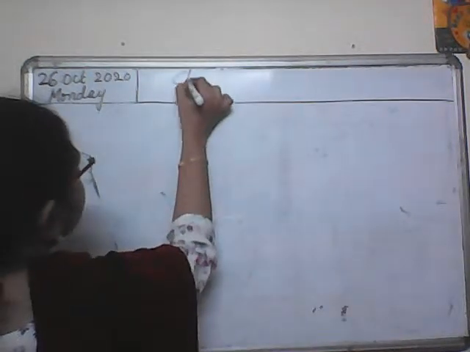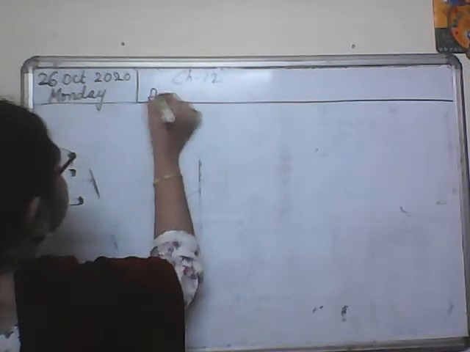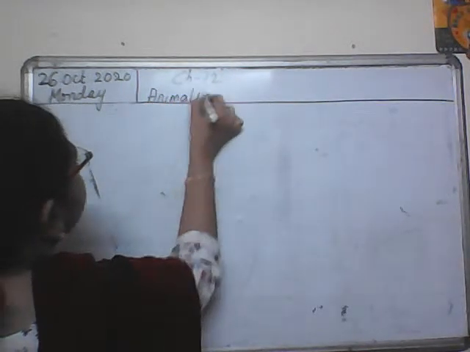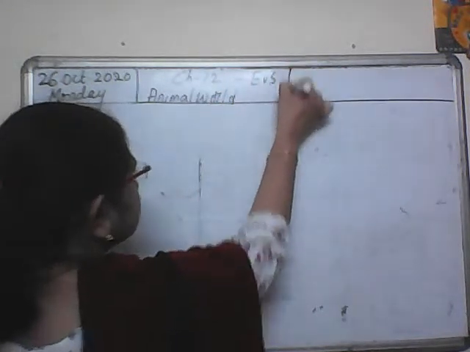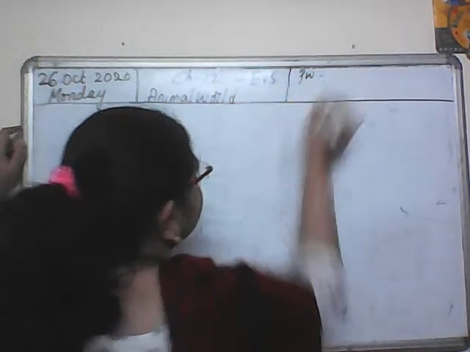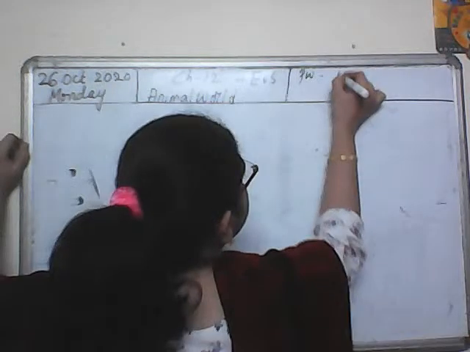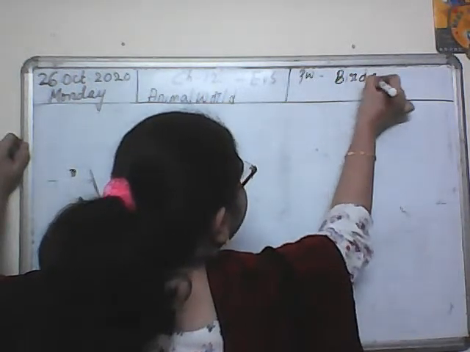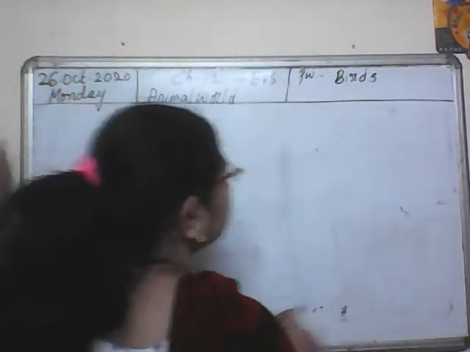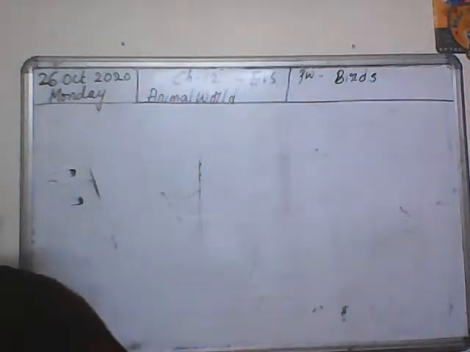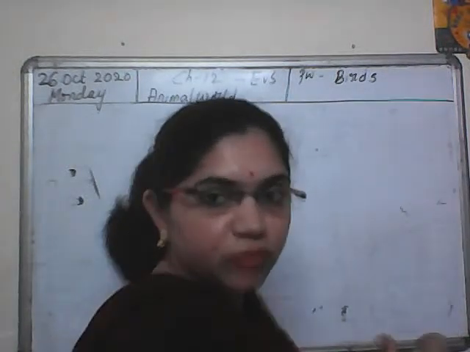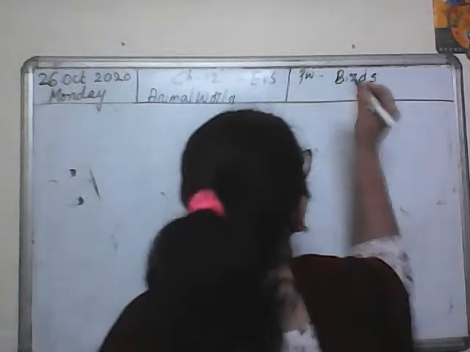We are dealing with chapter 12, Animal World from our EVS. And today's password is, let's take birds. B-I-R-D-S. Birds. Children, let me tell you the page number is 46. This chapter is on page number 46. Hi, Madhav. Welcome to your EVS class.